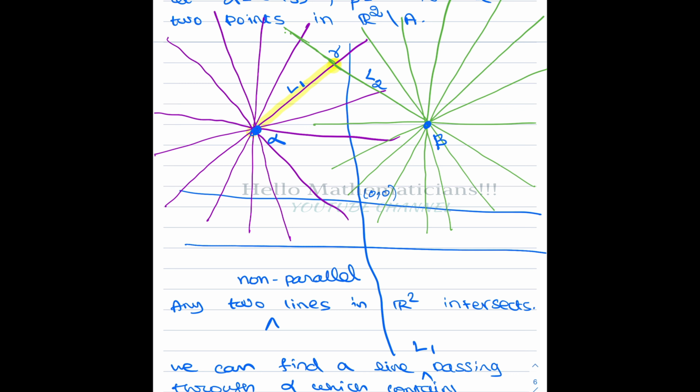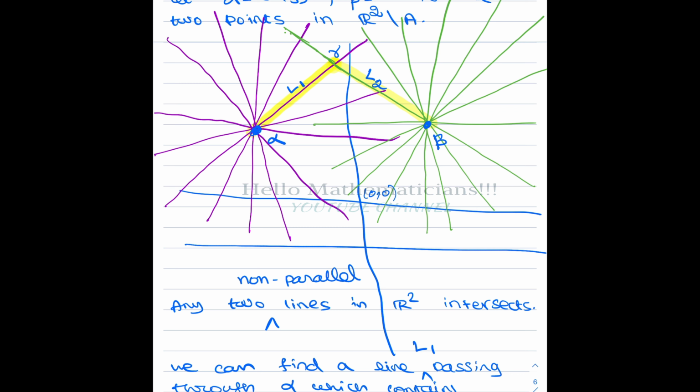You take the line segment from alpha to gamma, then from gamma we return to beta through the line L2. If this is our path joining alpha and beta, by our choice of L1 and L2, this particular curve won't pass through any point of A, because L1 and L2 don't contain any point of A.